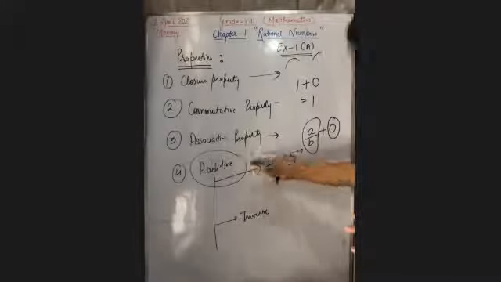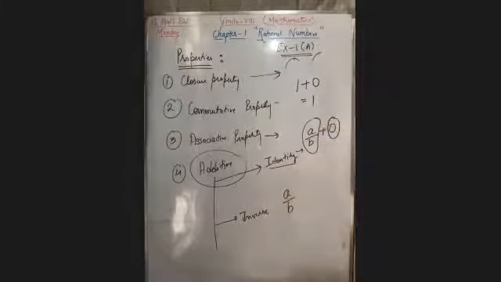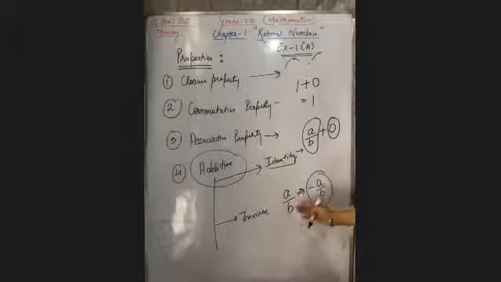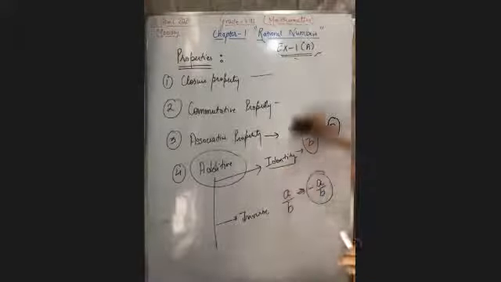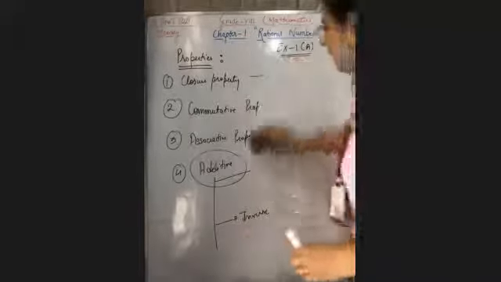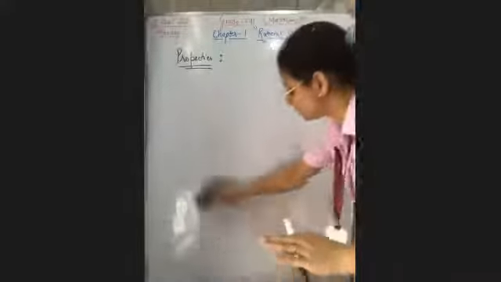And in the additive inverse, they're saying that if you have any rational number, how can you write the additive inverse of that rational number? Your answer should be minus a upon b, right? So this is the additive inverse of this rational number. Now I'm asking you some questions on the identity and the inverse. Are you able to understand? So these four are the properties: closure, commutative, associative, and additive.